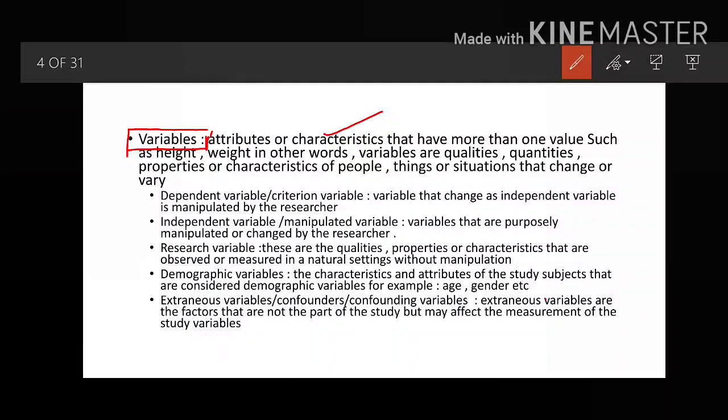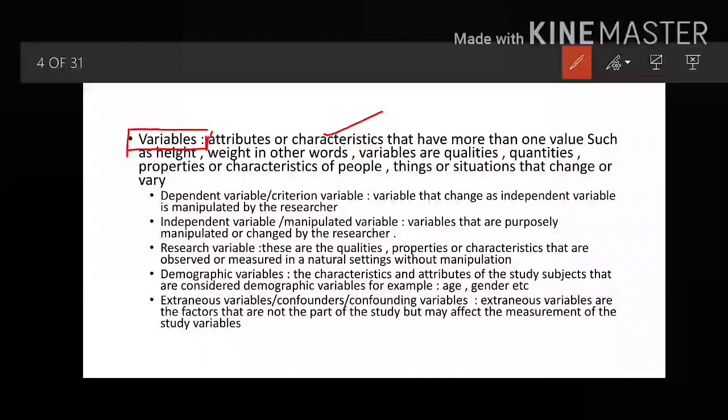So height, weight, so in other words you can call variables the qualities, the quantities, and the properties or characteristics of people, things or situations that change.